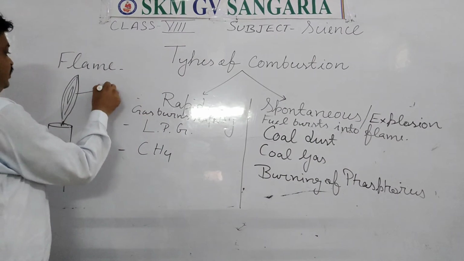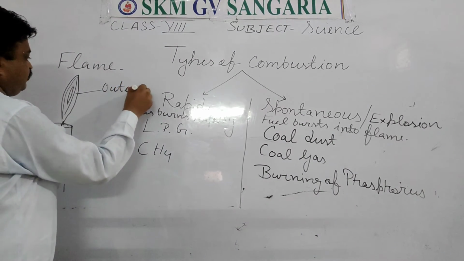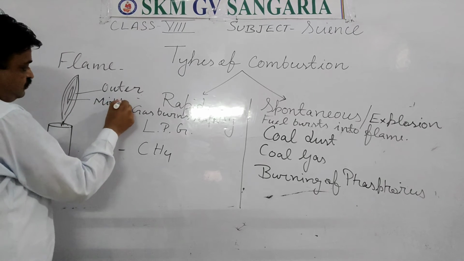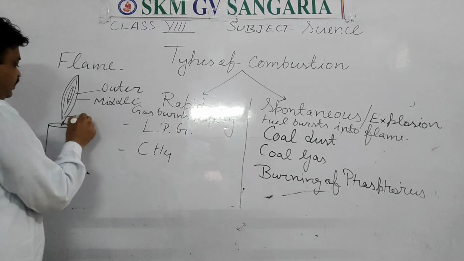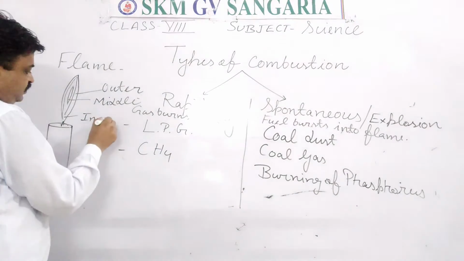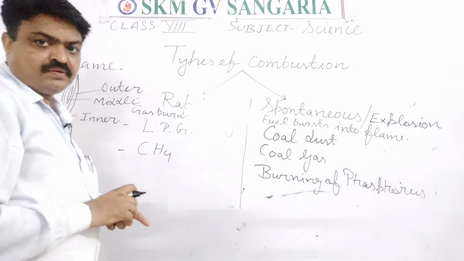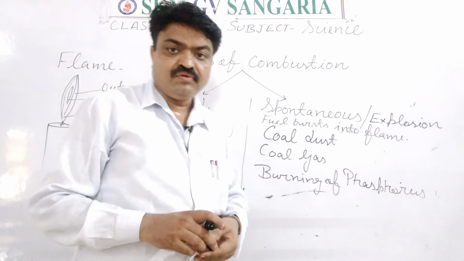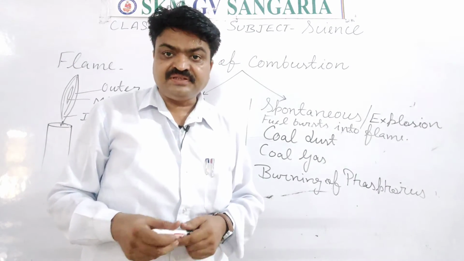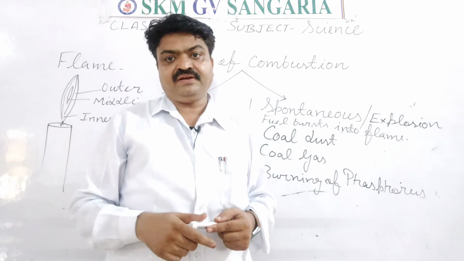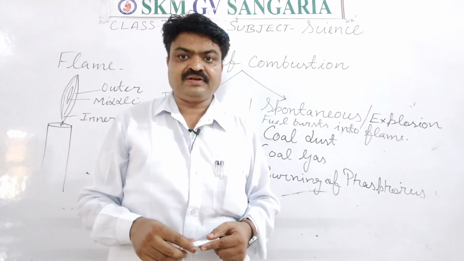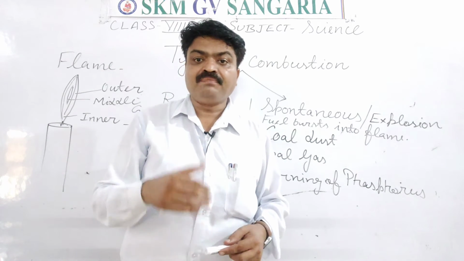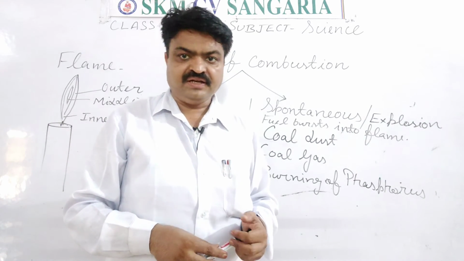Outer layer, middle layer, and inner layer. The outer layer of the flame is considered the hottest layer of the flame, student, and generally it has a blue color. Which color does it have?